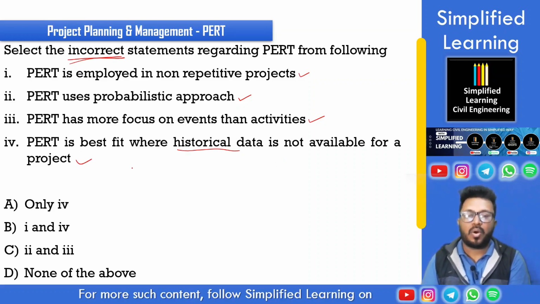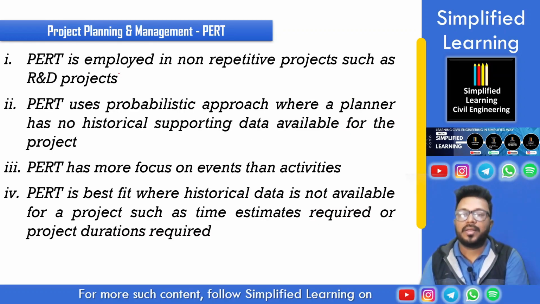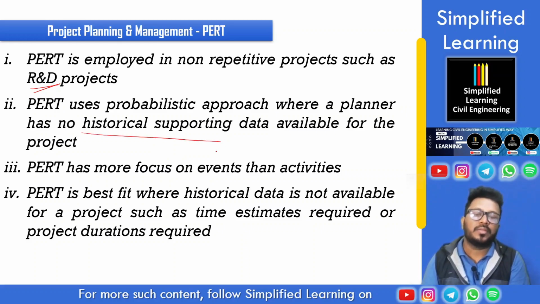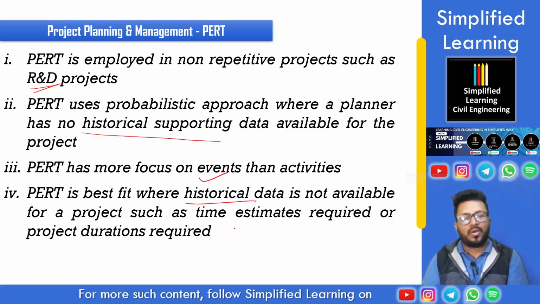And thereby, since all the options are correct, we will be ticking option D. Okay, all the statements are correct. That's why none of the above statements is incorrect. All right, see, PERT is employed in R&D type of project. Probabilistic approach is used where no historical supporting data is there. Then PERT has more focus on event. Then PERT is best fit when historical data is not there, R&D kind of project is there, and projects where time estimate or project duration is required.